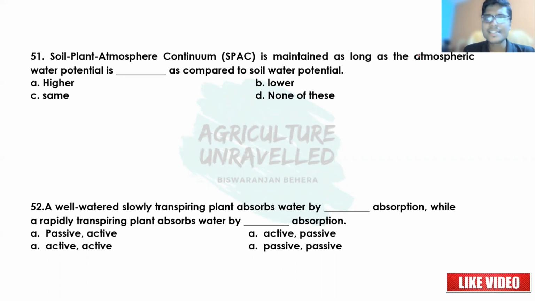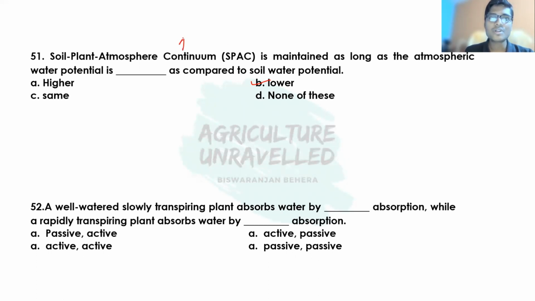So now let's discuss all these questions. The first question is: soil plant atmospheric continuum is maintained as long as the atmospheric water potential is dash as compared to the soil water potential. The correct answer is that the atmospheric water potential should be lower as compared to the soil water potential. Then what is this soil plant atmospheric continuum concept?